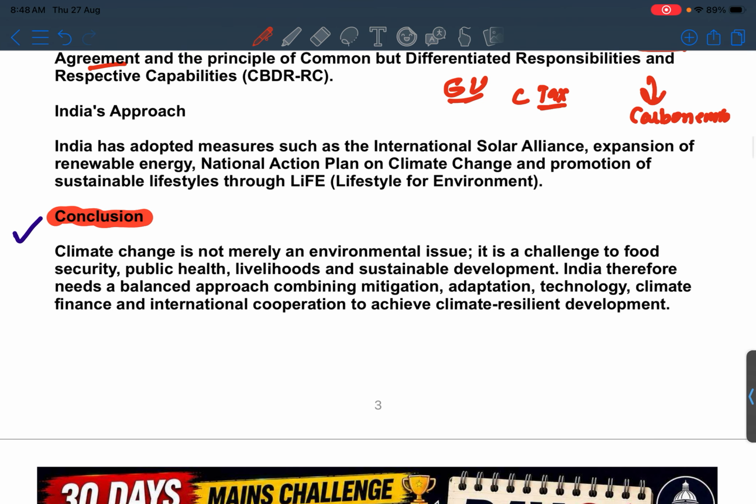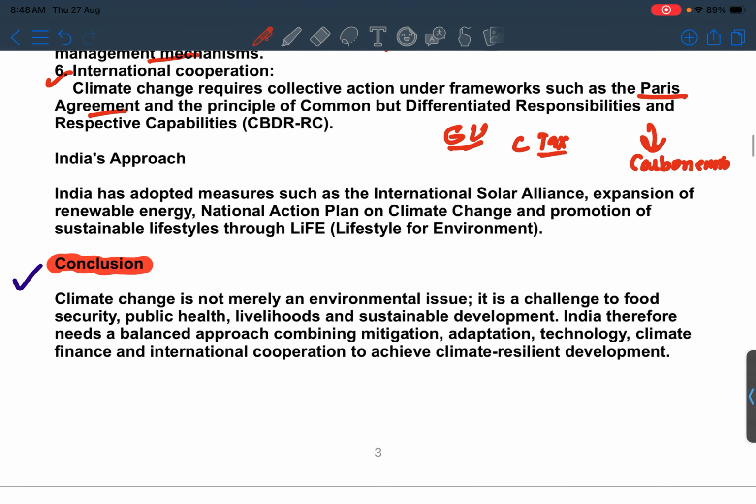So the last part is the conclusion. When we move to this part, climate change is not merely an environmental issue. It is a challenge to food security. I have told you how it challenges food security. We have already discussed public health also, livelihoods and sustainable development as well. So we can easily say that climate change is not merely an environmental issue, it is a challenge to food security, public health, livelihoods and sustainable development.